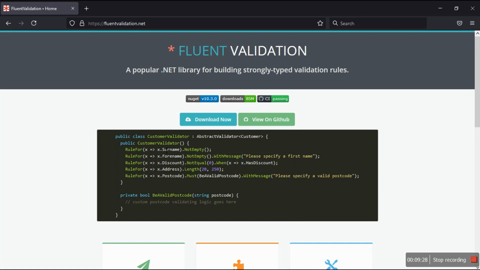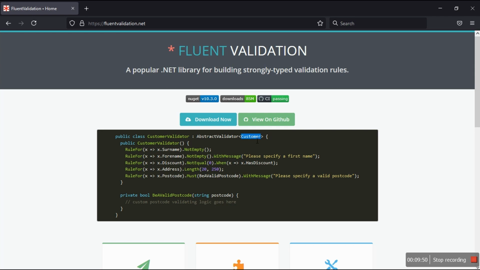Okay, so now we know. What it does is, basically, you need a class, and the convention is, if you have a customer model, please name this class CustomerValidator. It's the naming convention. It needs to inherit from AbstractValidator, passing in your model.